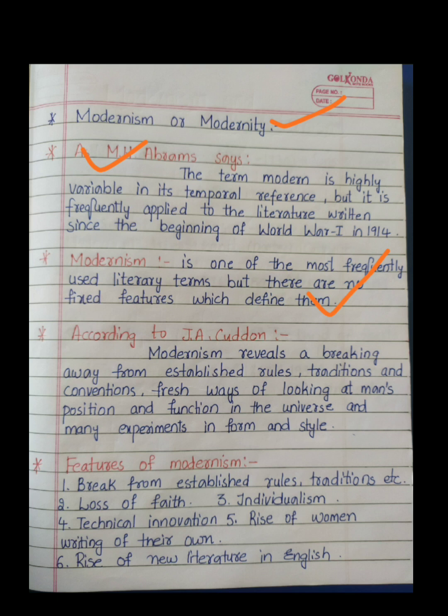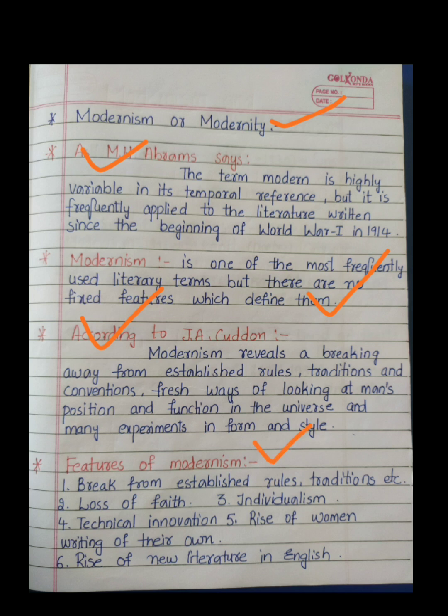Moving to the next person's opinion, according to J.A. Cuddon. J.A. Cuddon has given his opinion regarding modernism. Modernism reveals a breaking away from established rules, traditions and conventions, fresh ways of looking at man's position and function in the universe, and many experiments in form and style. So it is all about breaking the conventional rules and following whatever unique thing comes to our mind, whatever fresh ideas come to our mind. That is only modernism according to J.A. Cuddon.